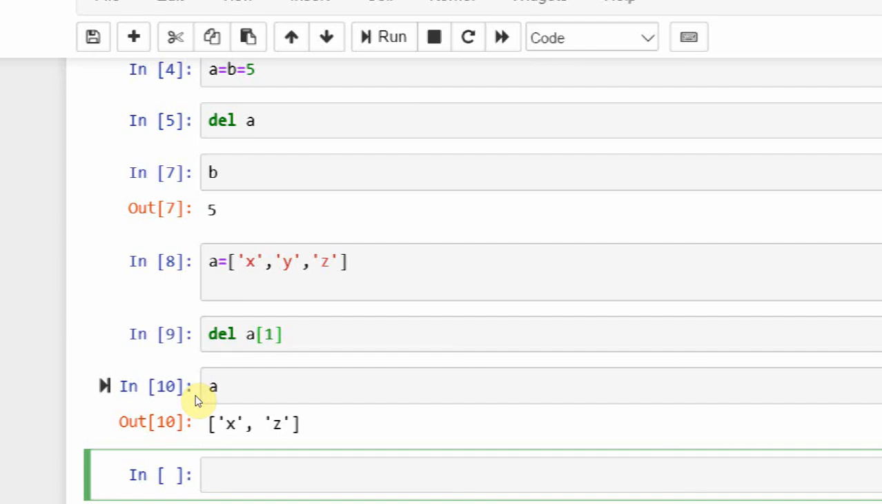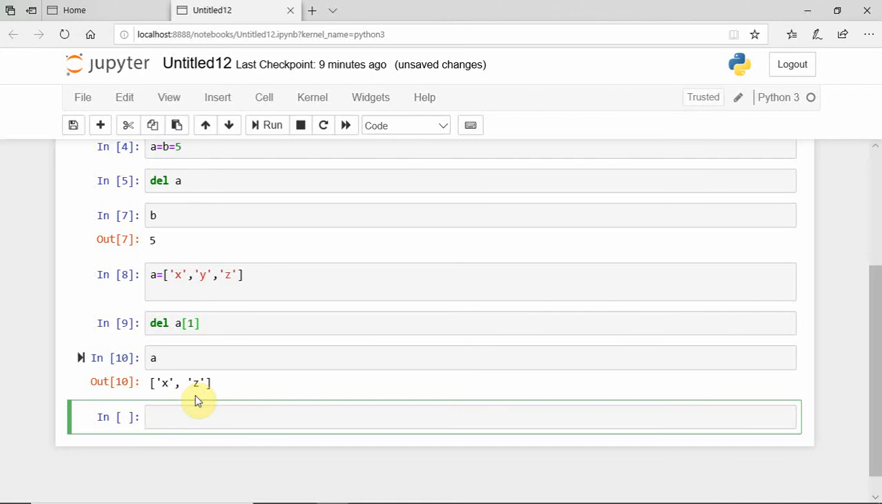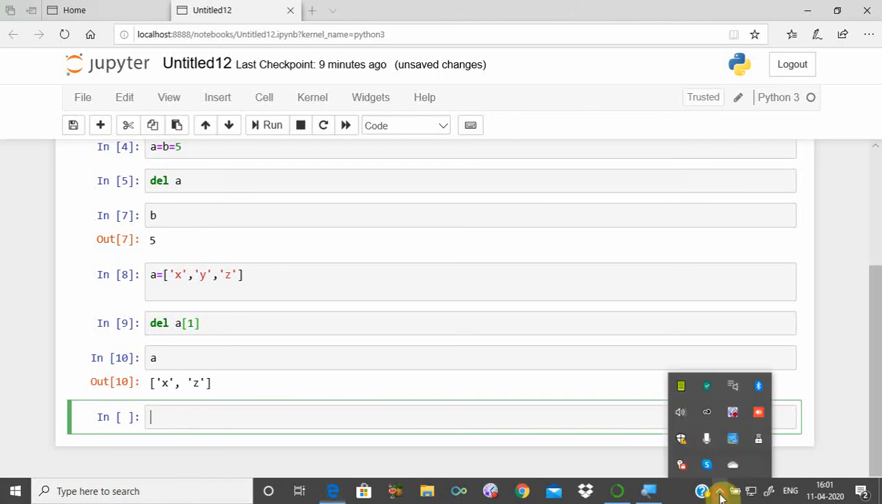Okay, so this is about some of the keywords in the Python language. I hope you are understanding whatever I am saying. Please let us work on different examples by using these keywords.